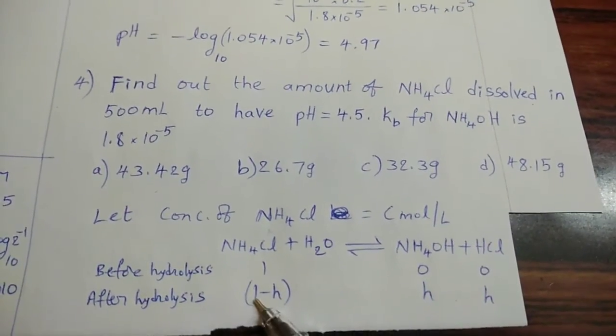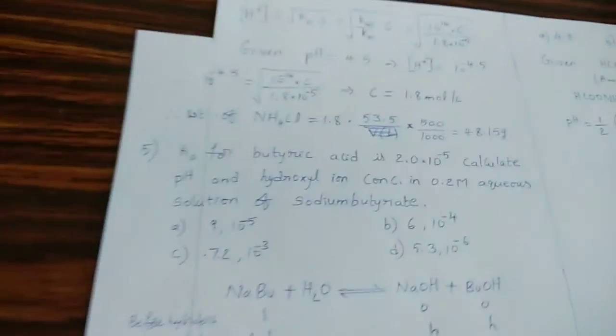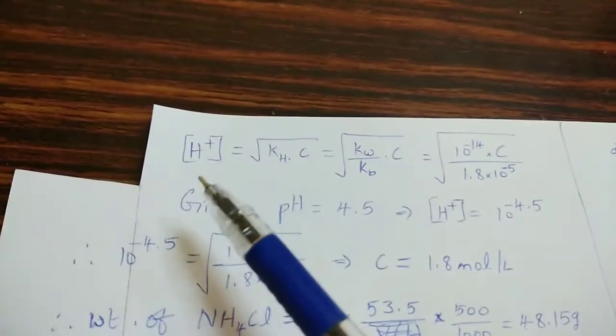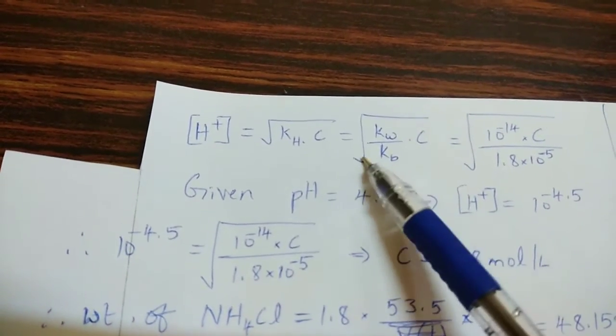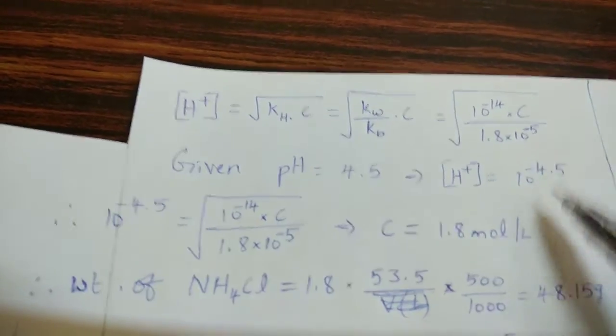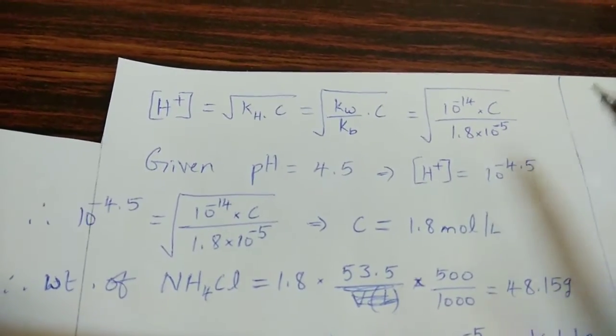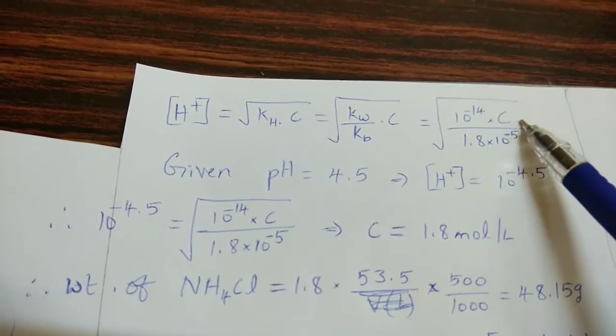So after hydrolysis, concentrations are 1 minus h, h, h. Here HCl is formed. It is a strong acid, so it produces H plus ions. So H plus ion concentration equal to square root of Kw into C divided by Kb. Substitute the values, we can get H plus ion. Now we should calculate concentration here.